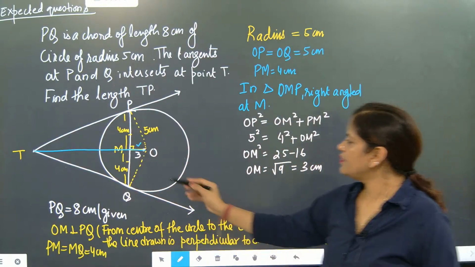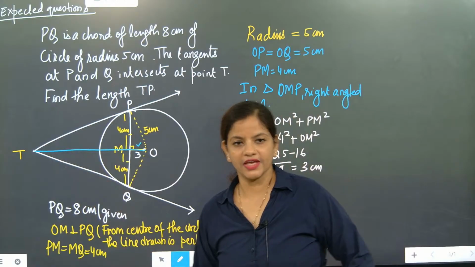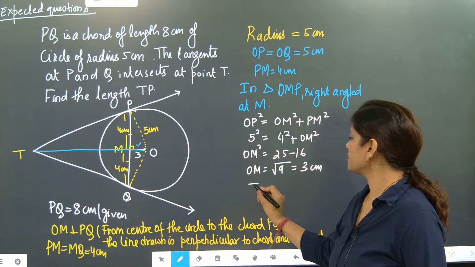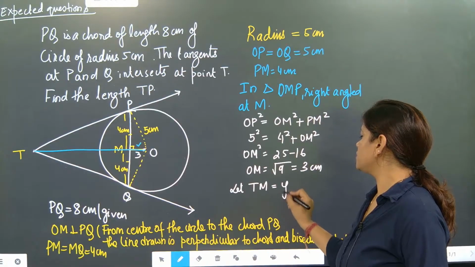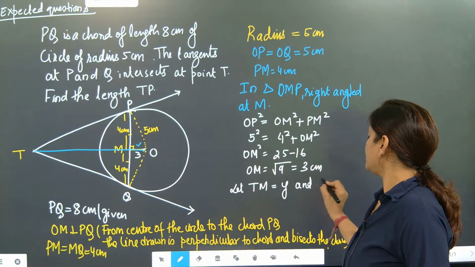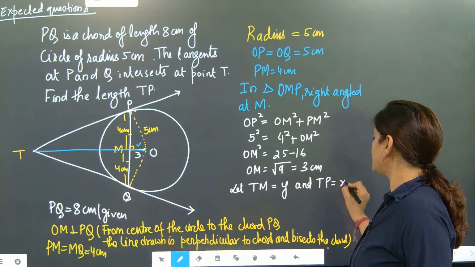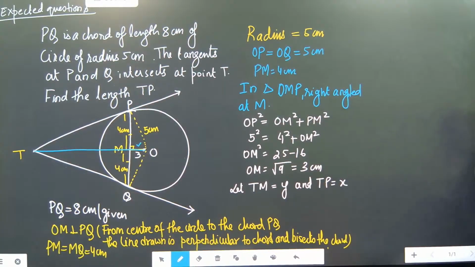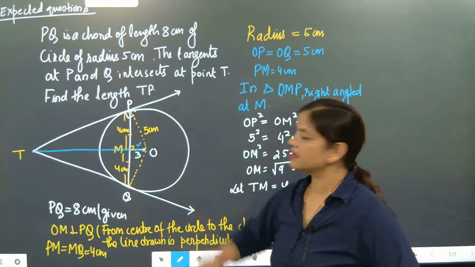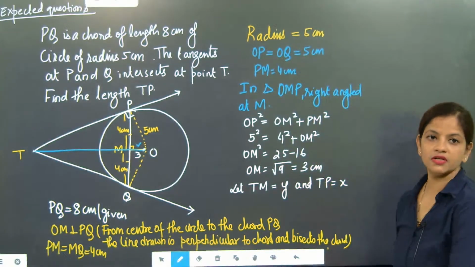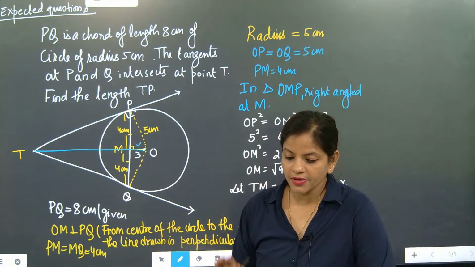Done. Now we will take TM is equal to Y. Let TM is equal to Y and TP is equal to X. Now beta, we know radius and tangents are perpendicular to each other. Radius and tangents are perpendicular.